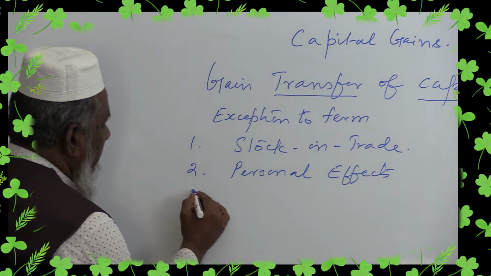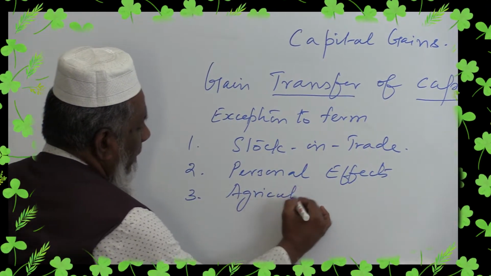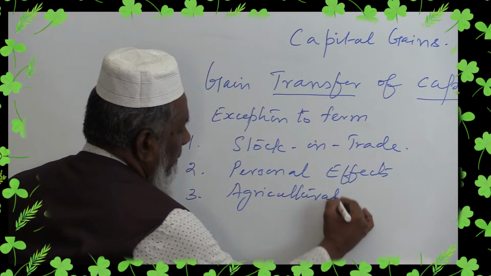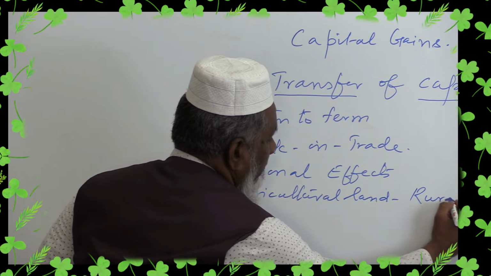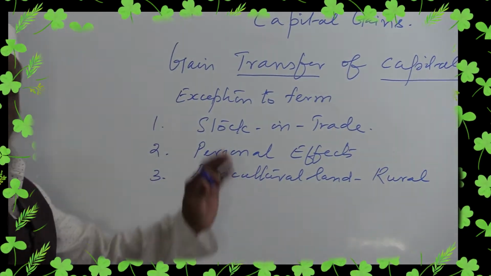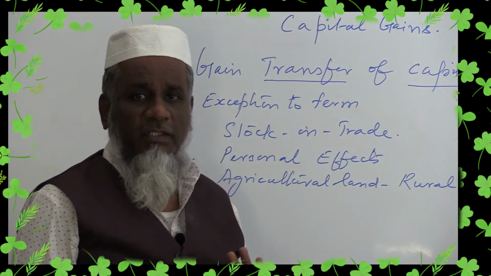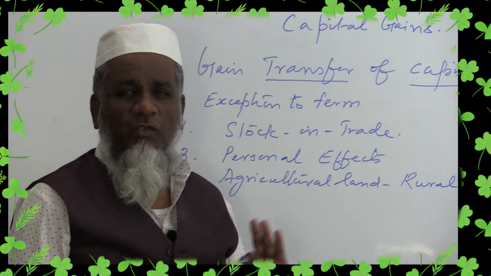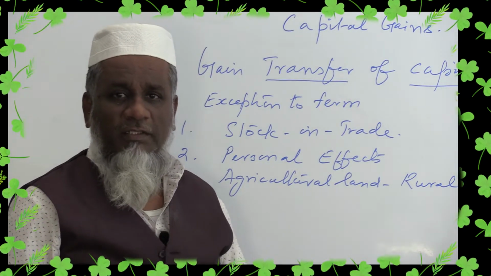The third point is agricultural land. A very important point is the rural area. When the agricultural land is situated in an urban area, that will be taken as capital asset. When the agricultural land is situated in a rural area, it is not a capital asset.